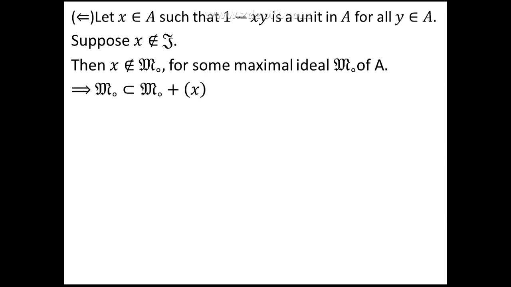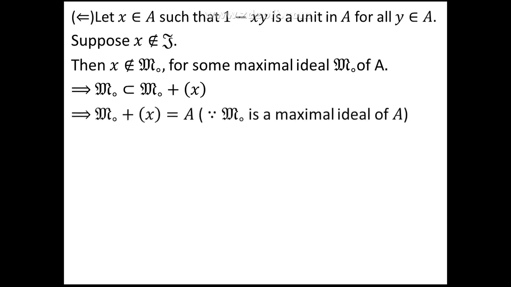Because x is not in M naught, if we consider the ideal M naught plus the ideal generated by x, this ideal will properly contain M naught as a subset. That is, M naught is properly contained in M naught plus the ideal generated by x because x is not in M naught.